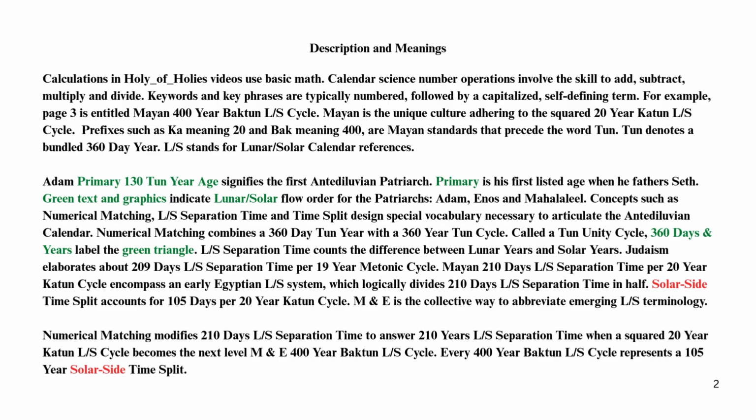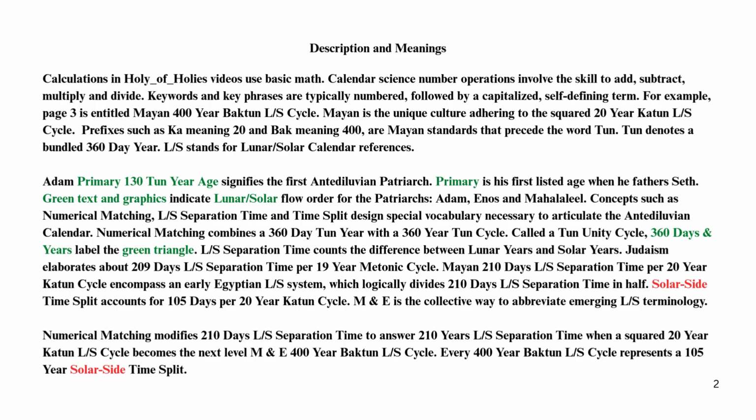Mayan 210 days LS separation time per 20-year Bacton cycle encompass an early Egyptian LS system, which logically divides 210 days LS separation time in half. Solar side time split accounts for 105 days per 20-year Bacton cycle. Amandi is the collective way to abbreviate emerging LS terminology.